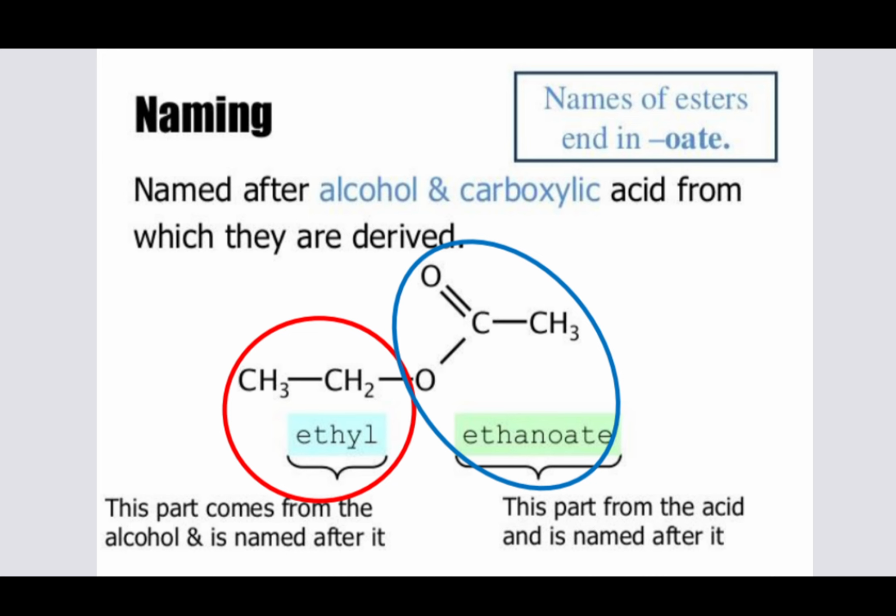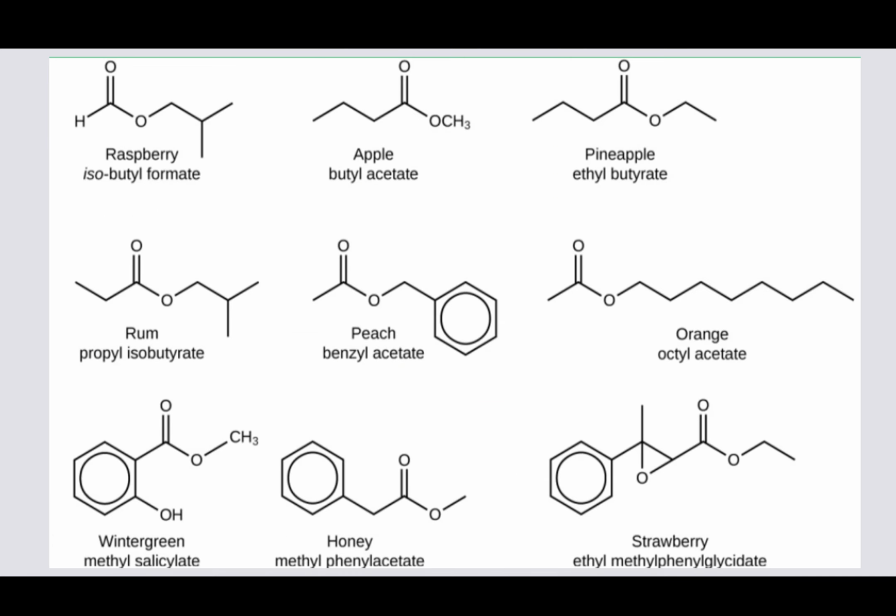So we're going to be looking at some of them. These are some iconic esters. We have isobutyl formate, which is responsible for the flavor of raspberry. We have butyl acetate, which is responsible for the flavor and smell of apples. Ethyl butyrate, which is responsible for the smell and flavor of pineapples. We have propyl isobutyrate, which is present in rum. It gives rum its flavor.